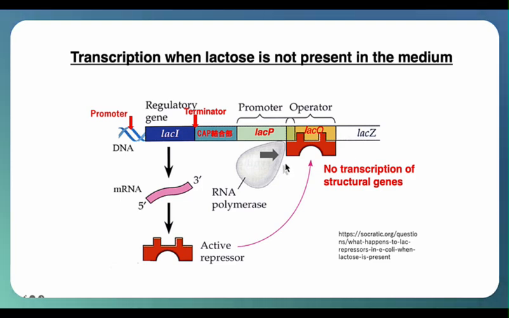When the repressor protein attaches to the operator region, even if RNA polymerase attaches to the promoter region for transcription of the structural genes, it cannot proceed with the transcription of the downstream structural genes. As a result, when lactose is not present in the medium, there is a rational mechanism in place where the transcription of the three structural genes necessary for lactose metabolism does not occur.